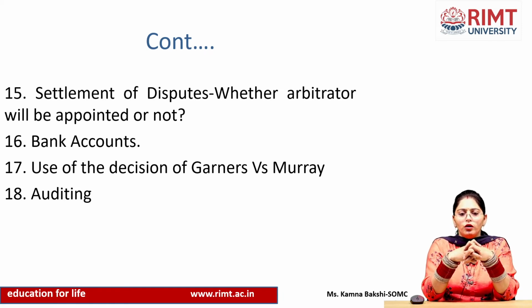17 is use of the decision of Garner versus Murray. Basically, this is the rule which is used in case of insolvency of a partner. Insolvency means when a partner is unable to pay his debt, and in this case the insolvent partner's deficiency of capital is borne by the solvent partners in their capital ratio. So, whether that rule is used in our firm or not should be clearly mentioned here.